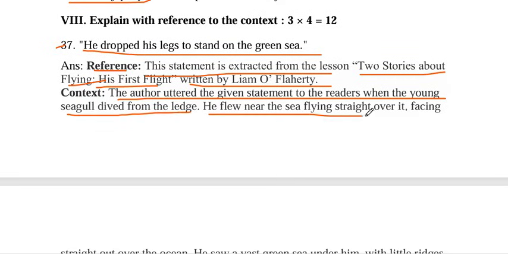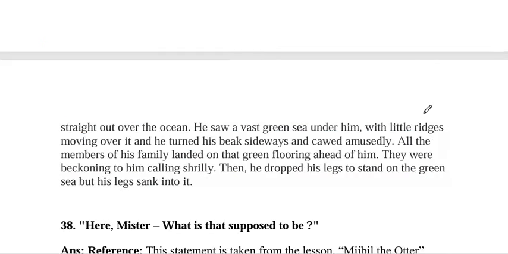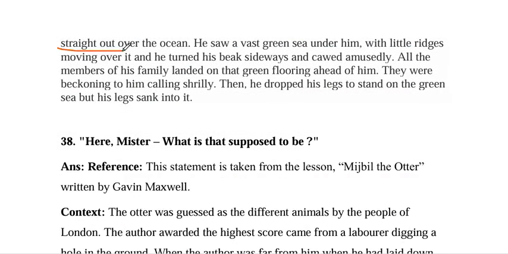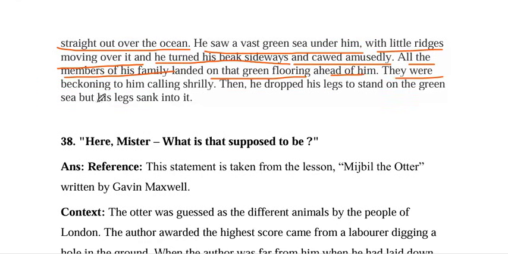He flew near the sea, flying straight over it, facing straight out over the sea. He saw a vast green sea under him with little ridges moving over it, and he turned his beak sideways and called amusedly. All the members of his family landed on that green flooring ahead of him. They were beckoning to him, calling shrilly. Then he dropped his legs to stand on the green sea, but his legs sank into it.